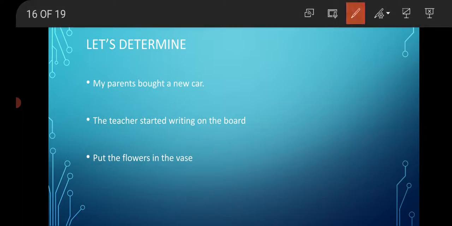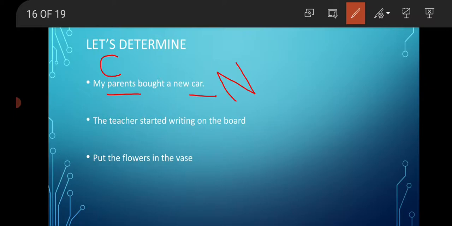The next example that I have taken, my parents bought a new car. Here what are the common nouns? Parents and car. Now parents might mean your father and mother both, so it is going to be common gender. Car is a non-living thing and thus of neuter gender.